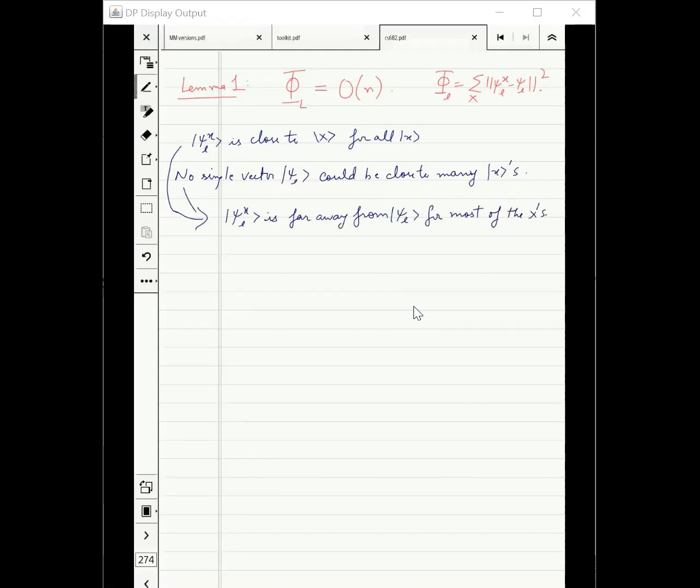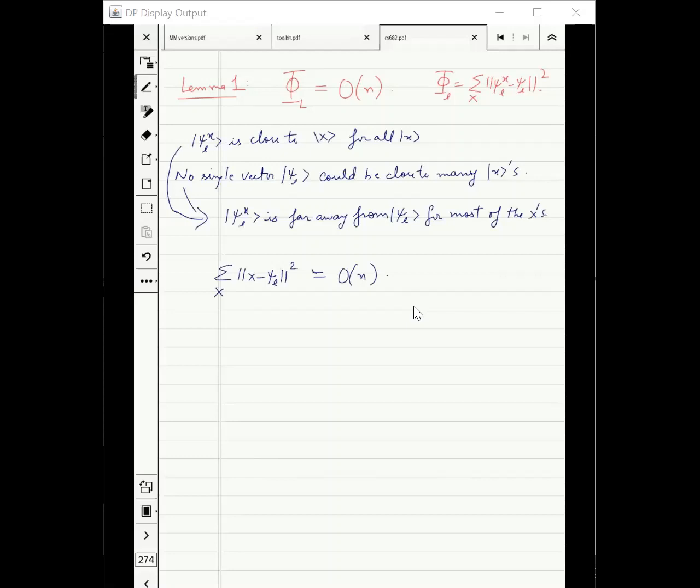I have to just put these statements in mathematics. What I will do in the lecture today is just to prove that this quantity is order of n. Now, if you replace x by psi xl, where psi xl is very close to x, still the quantity turns out to be bigger. It's not simple.